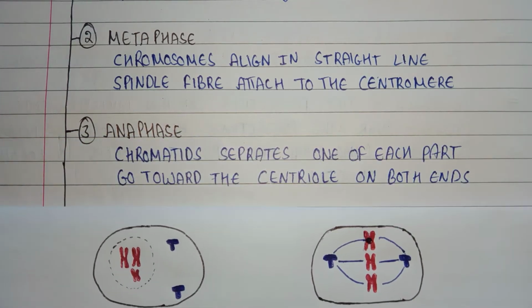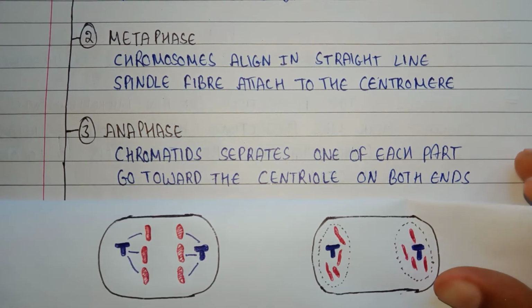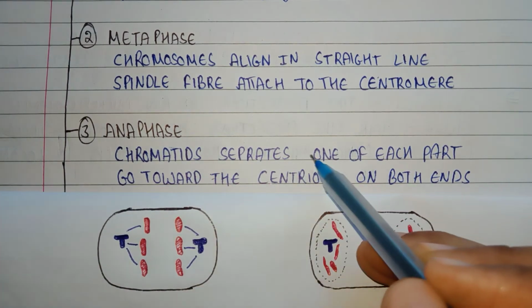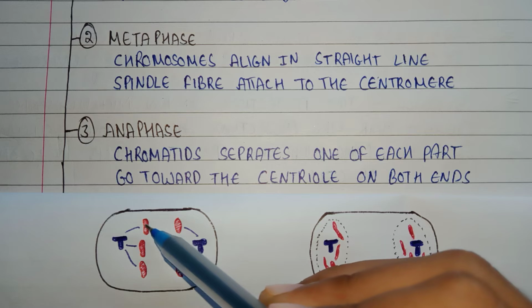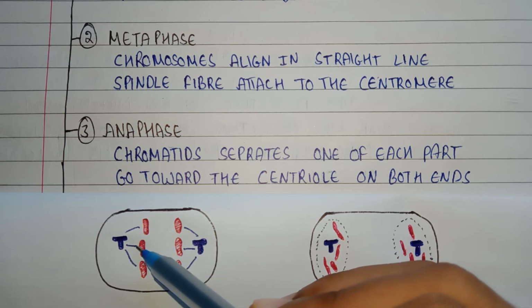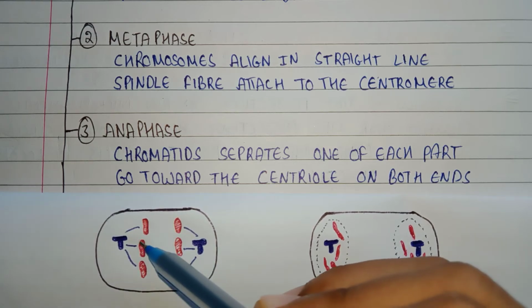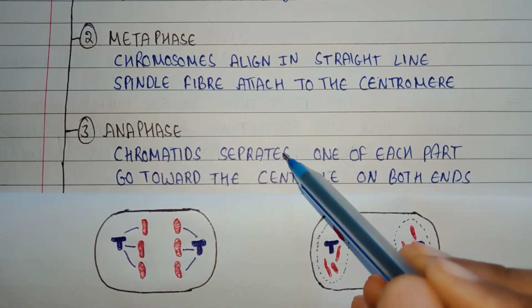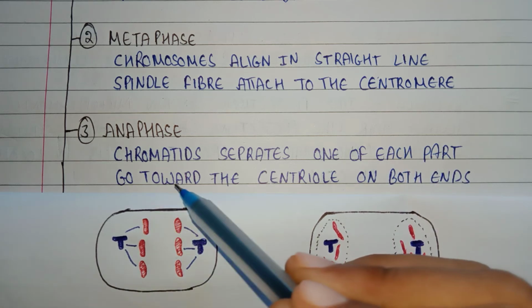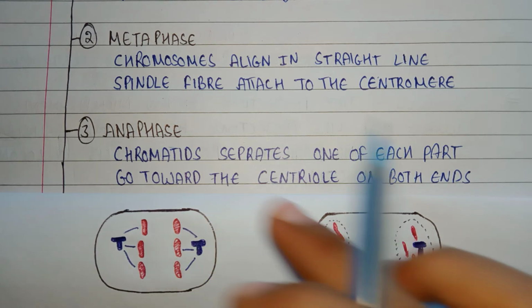The third phase is anaphase. In anaphase, chromatids separate from each other. Those chromosomes which are arranged in a straight line now get separated. This is the anaphase diagram. As you can see, the chromatids start separating and moving towards each end. This is known as anaphase. Chromatids separate and go toward the centrioles on both ends. This is all about anaphase.